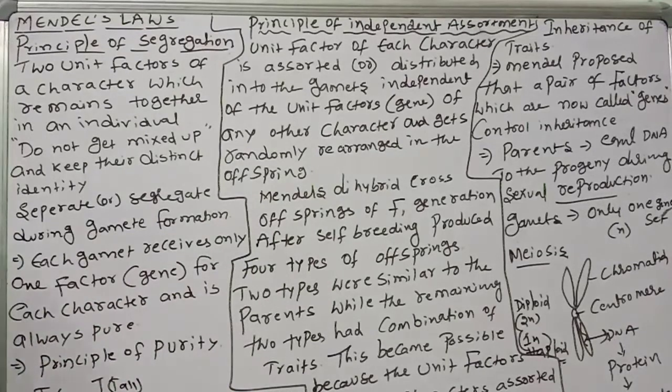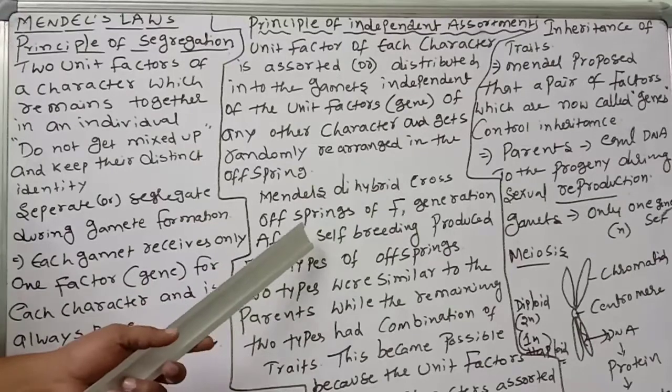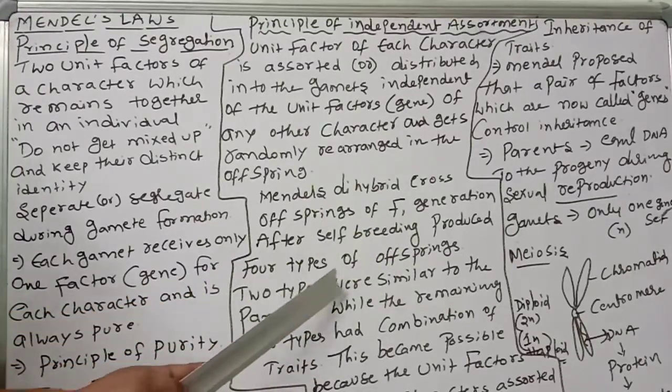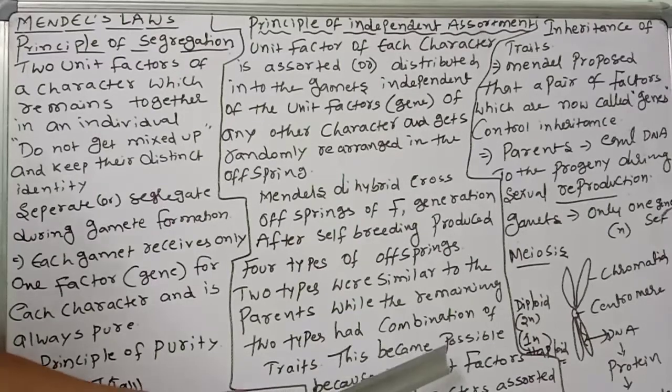In Mendel's dihybrid cross, the F1 generation after self-breeding produced 4 types of offspring. 2 types were similar to the parents, while the remaining 2 types had a combination of traits. This became possible because the unit factors of 2 characters assorted independently of each other.